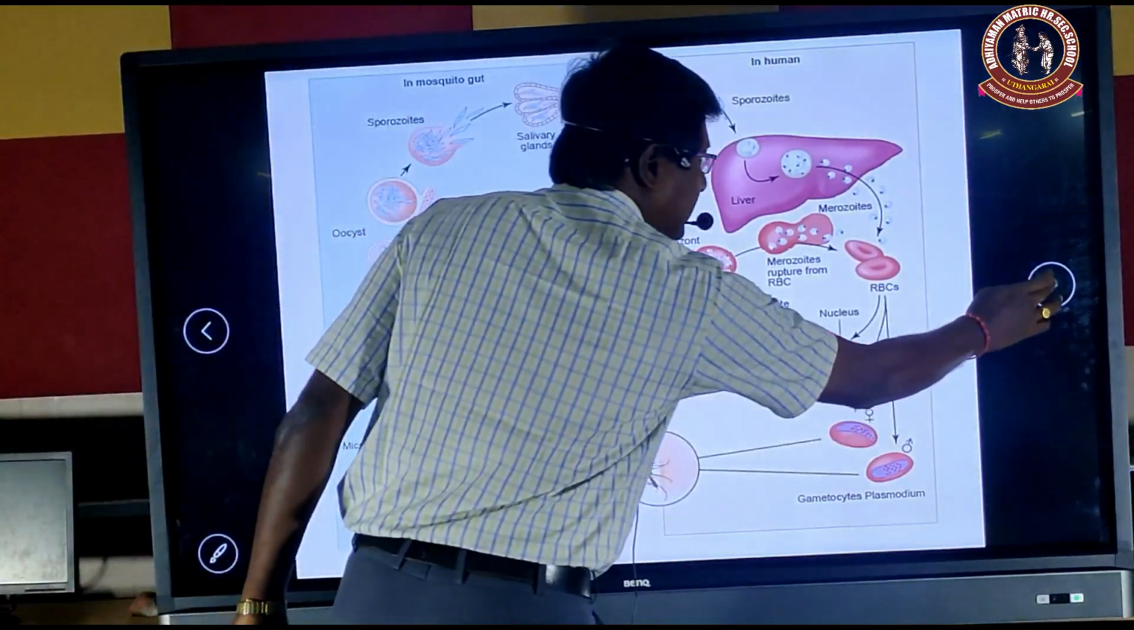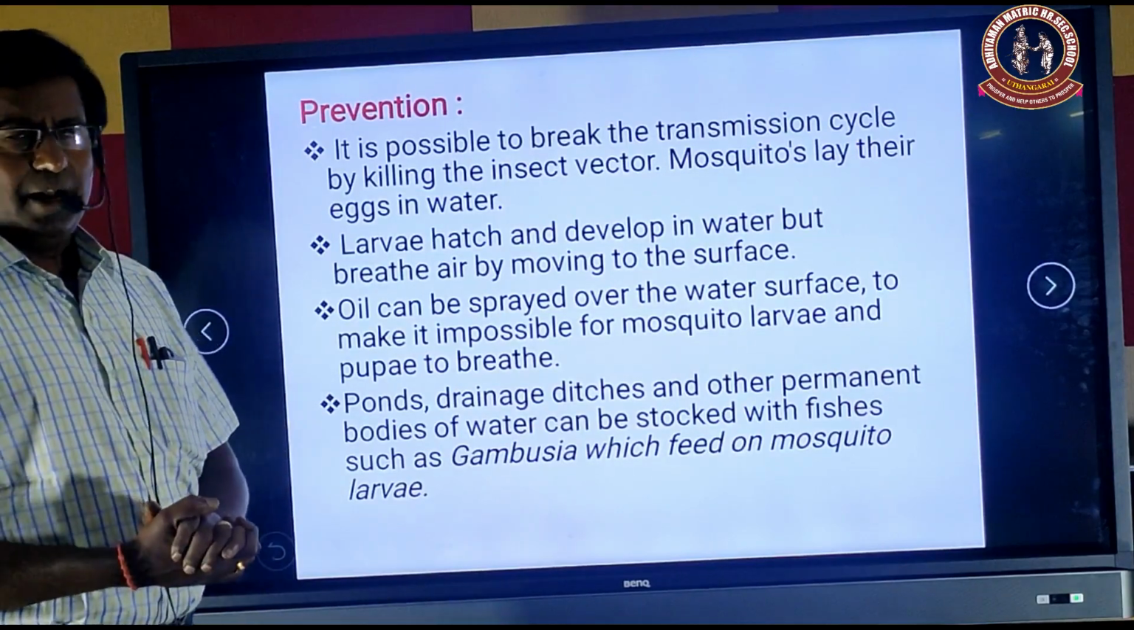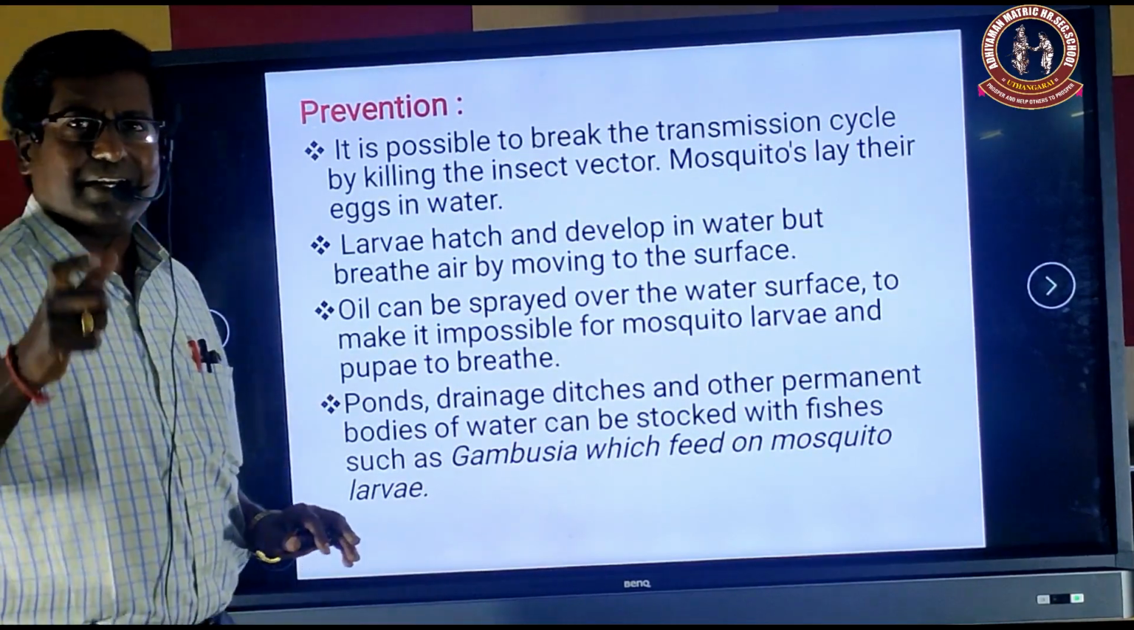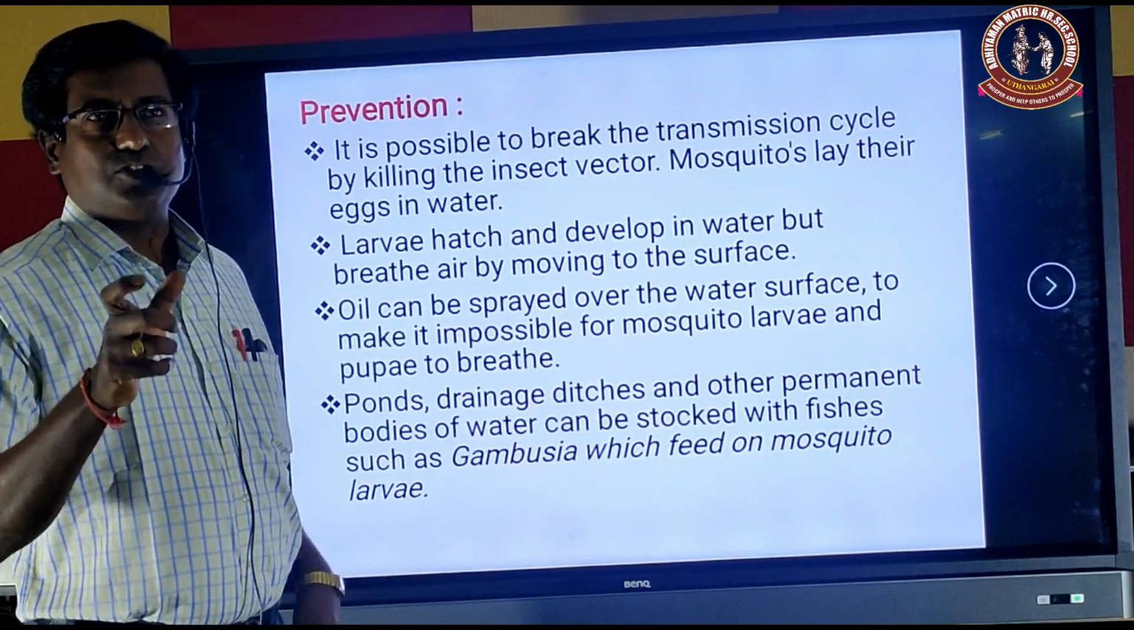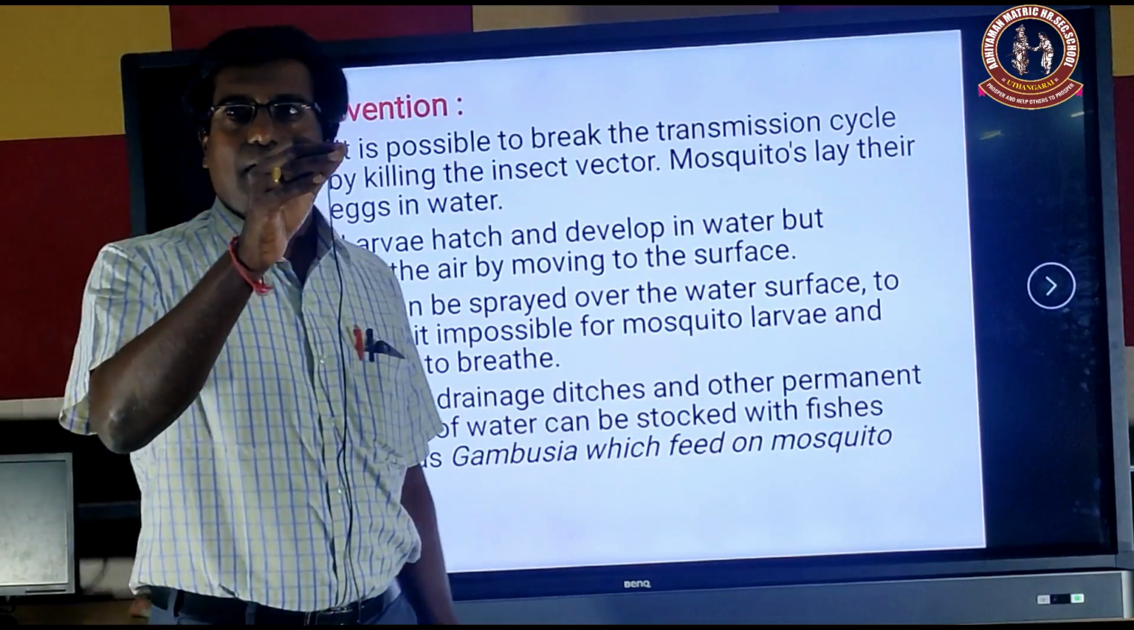Okay, let us see the next topic, prevention. How do we prevent malaria? The best method is to break the transmission cycle by the mosquito. What we do is kill the mosquito. How do we kill the mosquito?